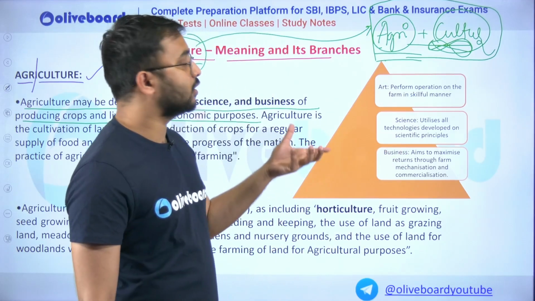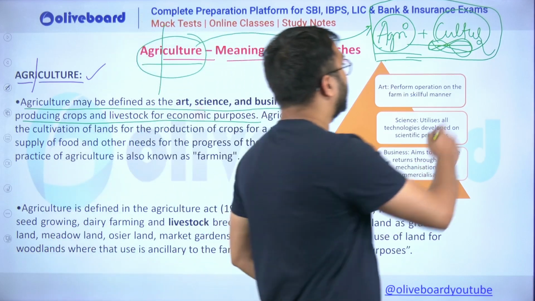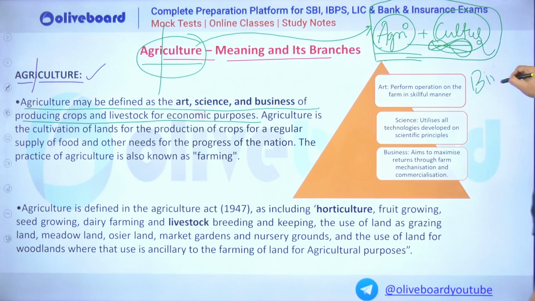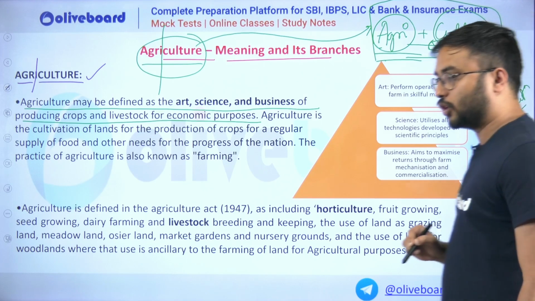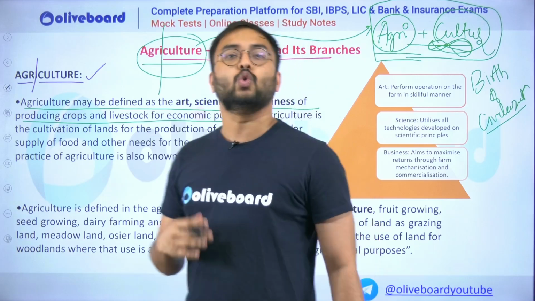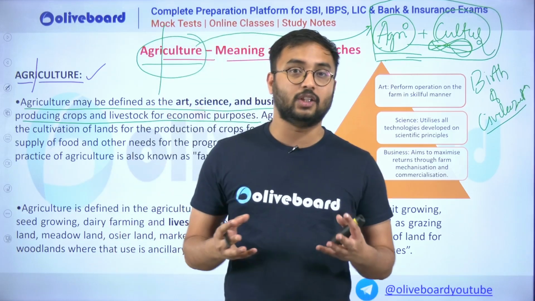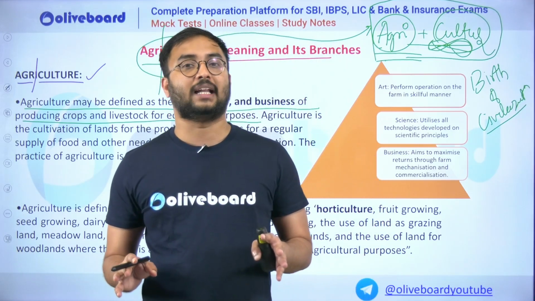So agriculture starts from the birth of civilization. And how does agriculture start with the birth of civilization? I will tell you a story now to understand how important agriculture actually is, not just as an occupational activity.